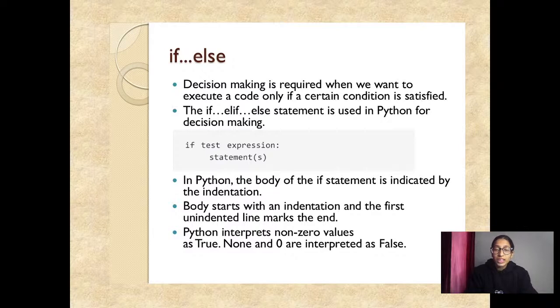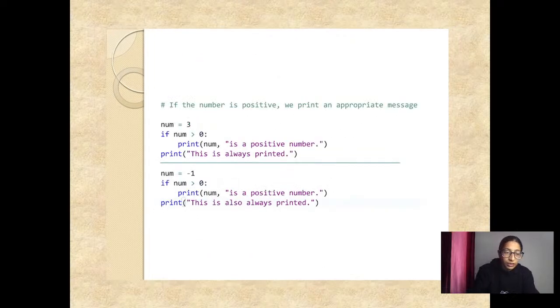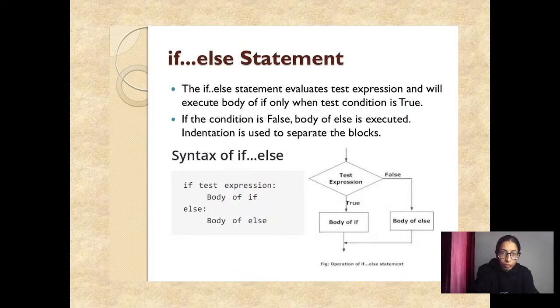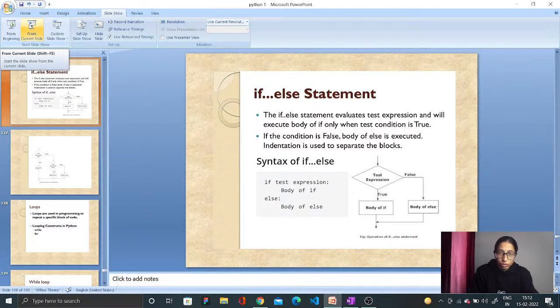Python also interprets a non-zero value as true, and none or zero is interpreted as false, correct? Now moving forward to the flowchart of if else, or we can say about the if also.